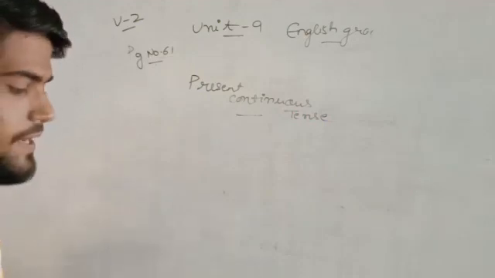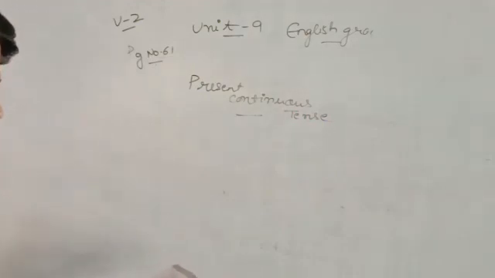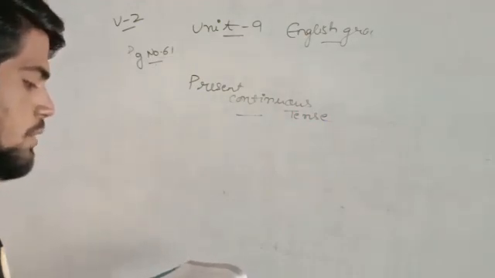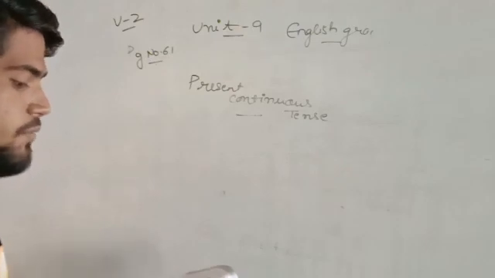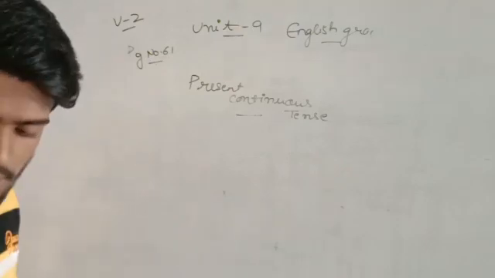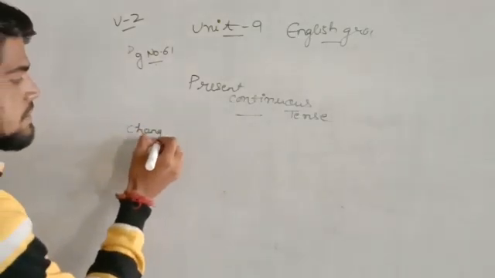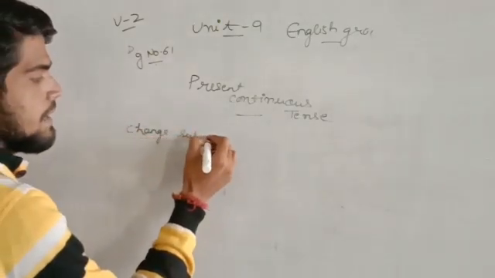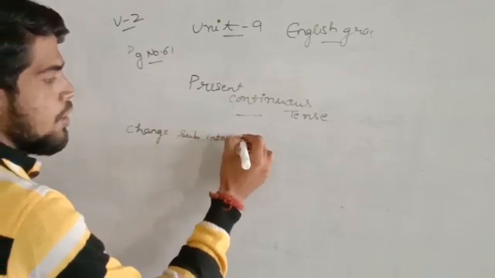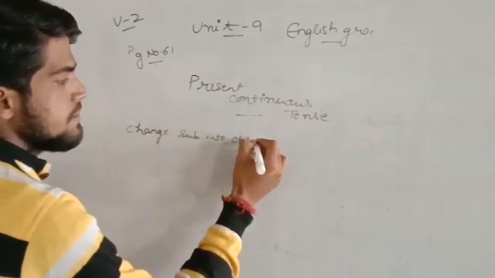On page number 62 there will be the rule, which will be similar. The rule will be change subject into object, or we can say vice versa.